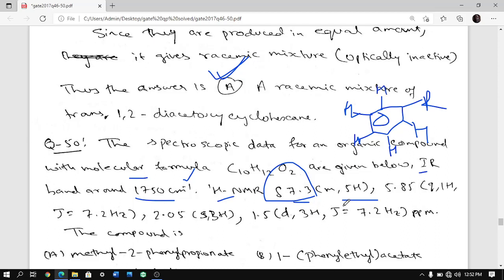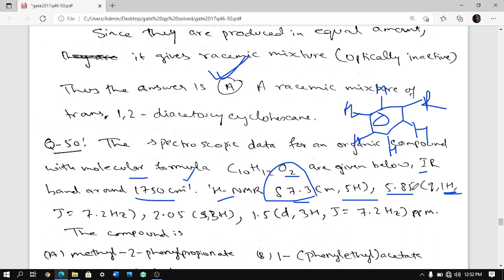What else do we see? Then comes 5.85, quite a high value. That means this proton is on a carbon which is quite deshielded. On the carbon on which this hydrogen is, there is only one hydrogen, one proton signal, beside some electronegative atom, mostly oxygen, because that is what is given in the question.